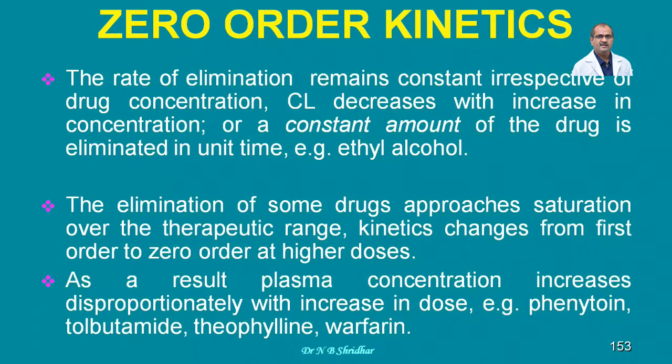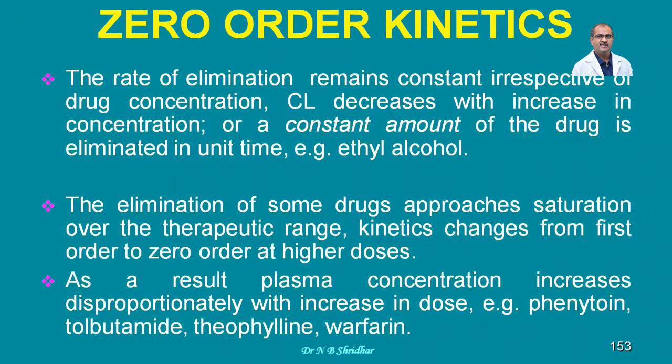But when we are calculating pharmacological or kinetic parameters, first order and zero order kinetics are important. So imagine a person consuming alcohol. Whether he consumes 1 peg or 2 pegs or 3 pegs, the quantity excreted in the urine remains the same. That's zero order kinetic. That means a constant amount of the drug is eliminated in the urine per unit time.